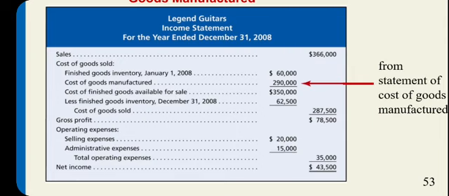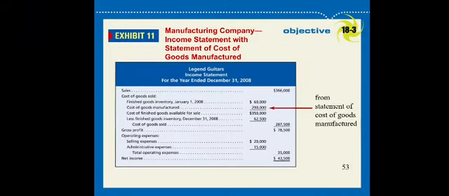So now, if somebody asks you to prepare an income statement for a manufacturing business, you use this format: sales minus cost of goods sold, and then minus expenses, you will get net income. When you calculate the cost of goods sold, the formula is finished goods inventory plus cost of goods manufactured. Okay, so how to calculate the cost of goods manufactured? To calculate the cost of goods manufactured, you have to prepare a statement of cost of goods manufactured.